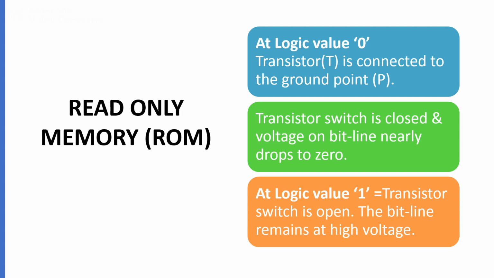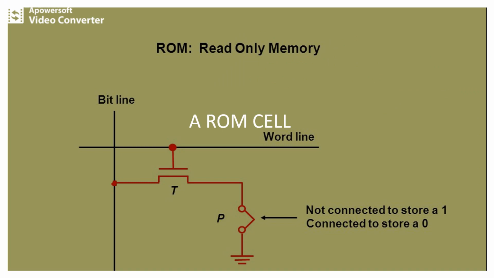So we'll consider the actual read-only memory cell, which shows a simple configuration for a ROM cell. Here we have a bit line as well as a word line, to which a transistor is connected. Transistor T is grounded via switch P, or point P. Whenever the bit line and word line are activated within the ROM cell, we can store the information, either 0 or 1.